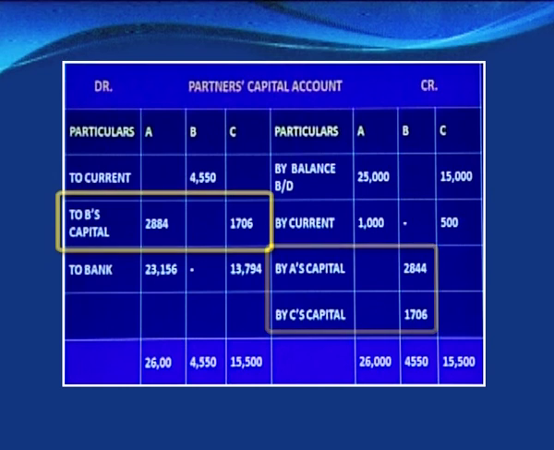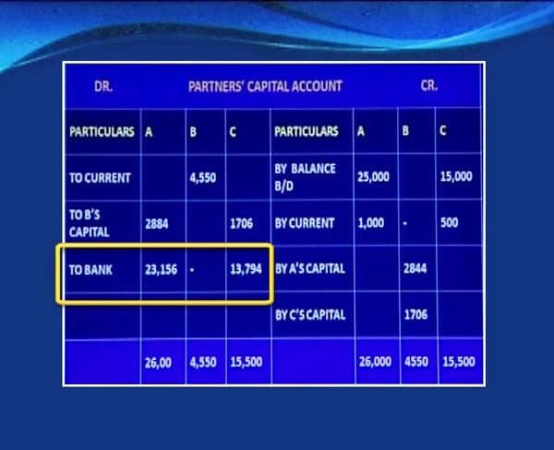So we have closed the account of B, while on the debit side we have passed the entry to B's capital, and under A's capital we have debited it. So A's capital debit to B's capital 2,884. It is simply the posting of the entry, and here also the effect of the debit would be given in C's account. So we can ascertain the final balances which are to be paid to the remaining or solvent partners. For A it is coming as 23,156 and for C 13,794.